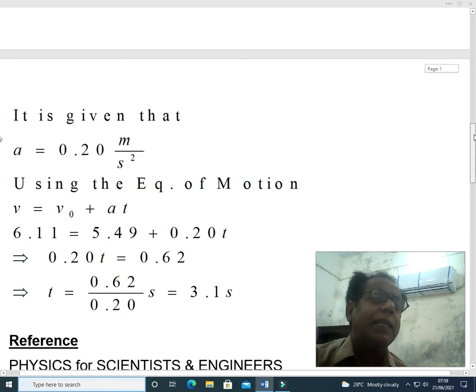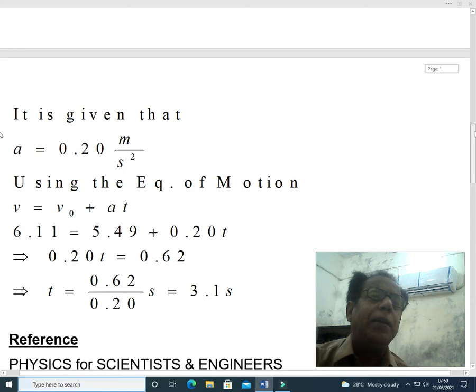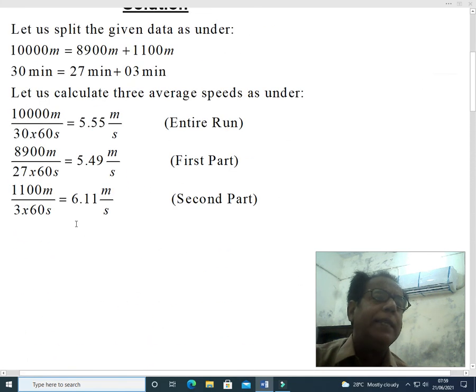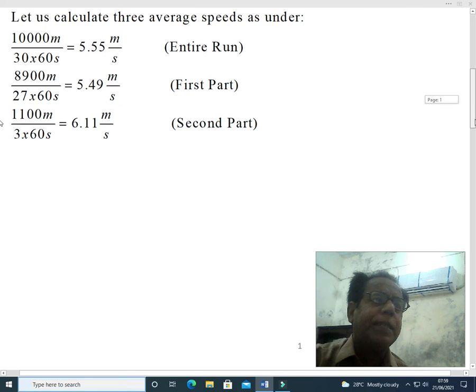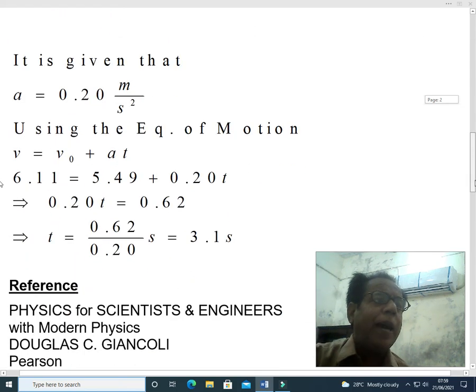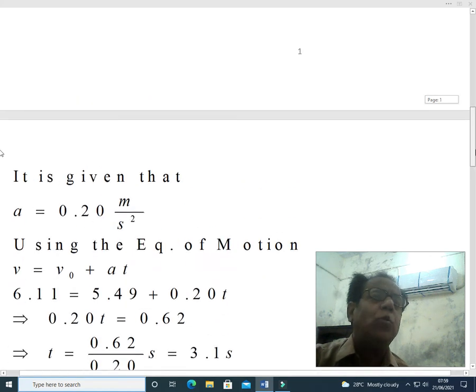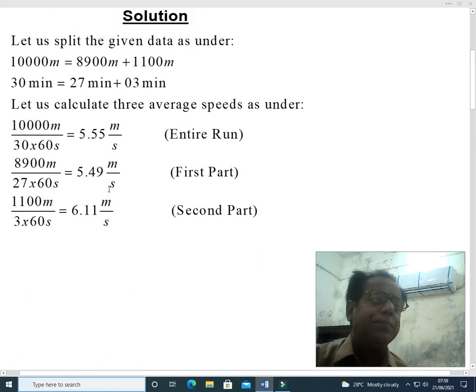v is equal to v naught plus at. V, that is final velocity, is equal to 6.11. 6.11 is the average speed of the second part. This has been treated as final velocity, final speed, while 5.49 has been treated as initial speed. 5.49 is the average speed of the first division, first split.